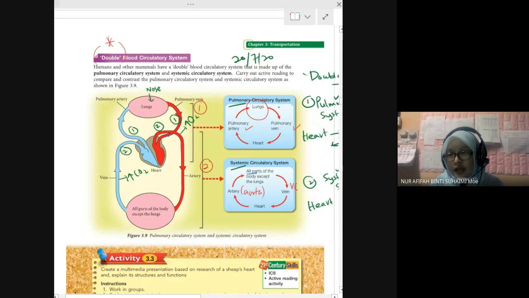Pulmonary artery and pulmonary vein. Okay. And then systemic circulatory system involves the whole part of your body. So which blood vessel at your heart is connected to the whole part? We have aorta that pumps blood to the whole part and vein that takes the carbon dioxide or deoxygenated blood from the body to the heart.